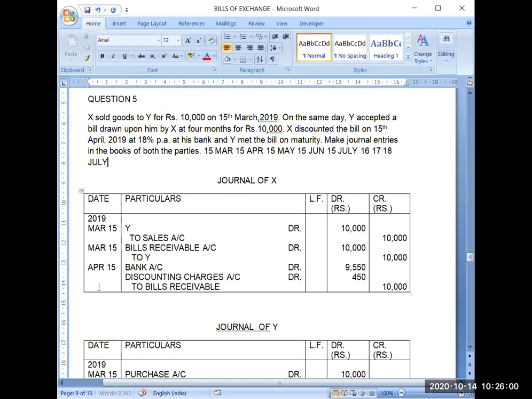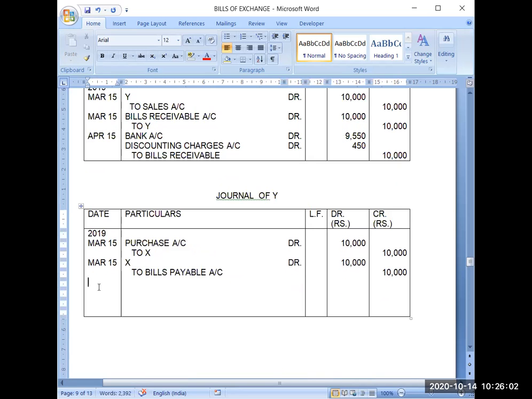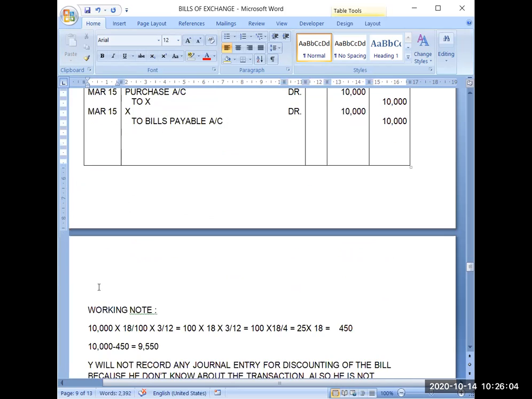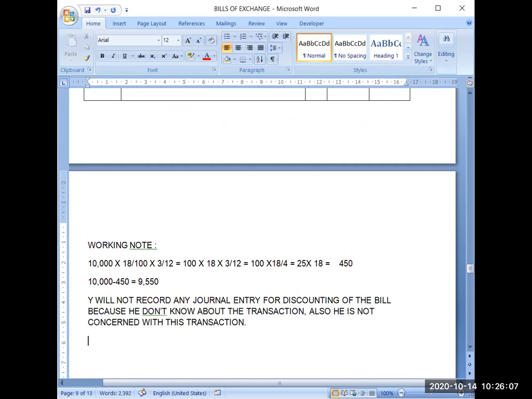Now on 18 July, first thing, who is having the bill? The bill is now with the bank.